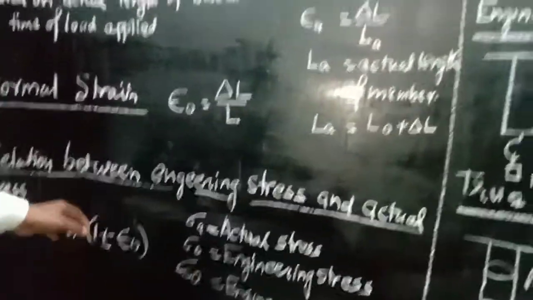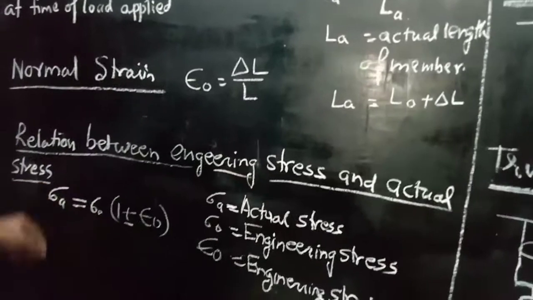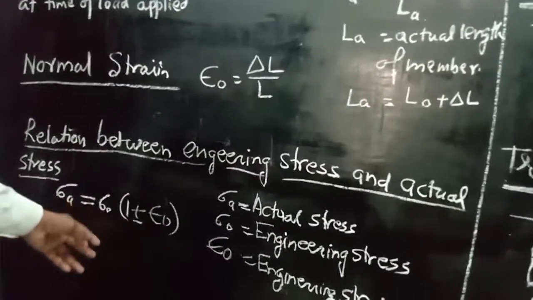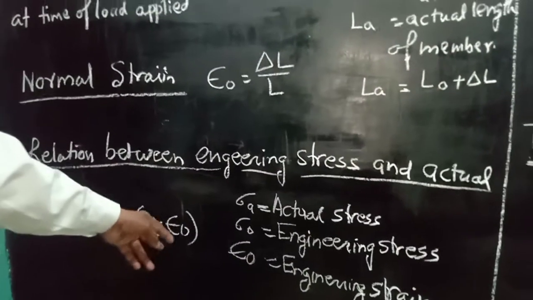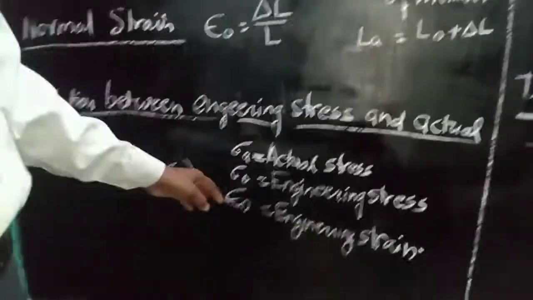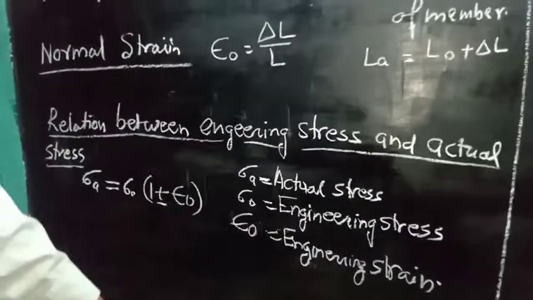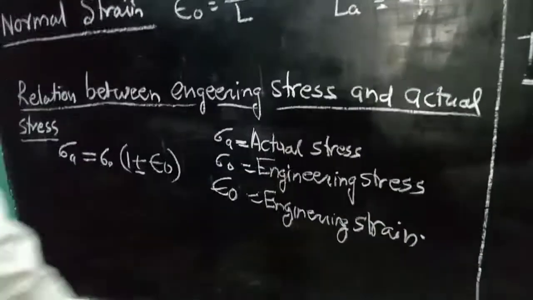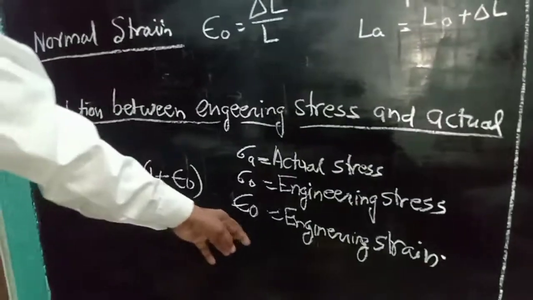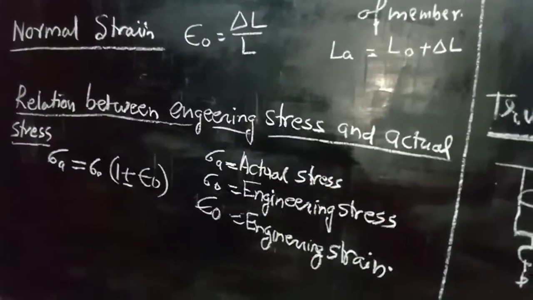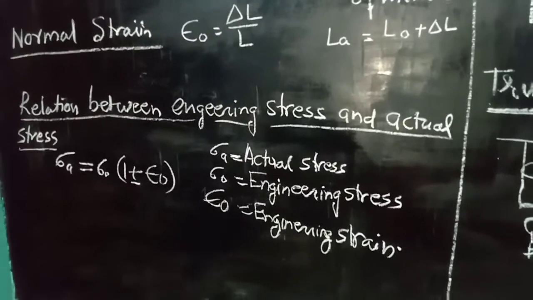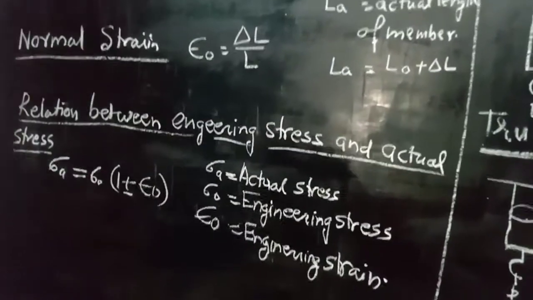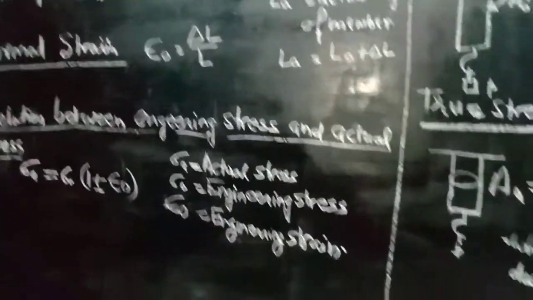And the relation between engineering stress and actual stress is sigma A equals sigma 0 into (1 plus epsilon 0), where sigma A is known as actual stress, sigma 0 is known as engineering stress, and epsilon 0 is known as engineering strain. So this is today's study based on the corresponding examination. We can wait for the next study.